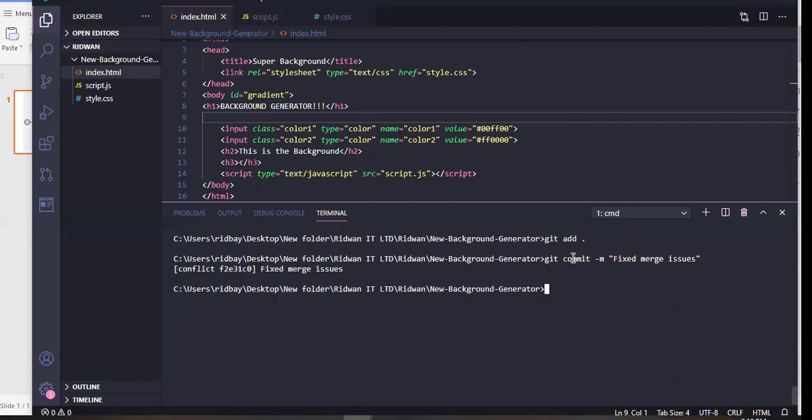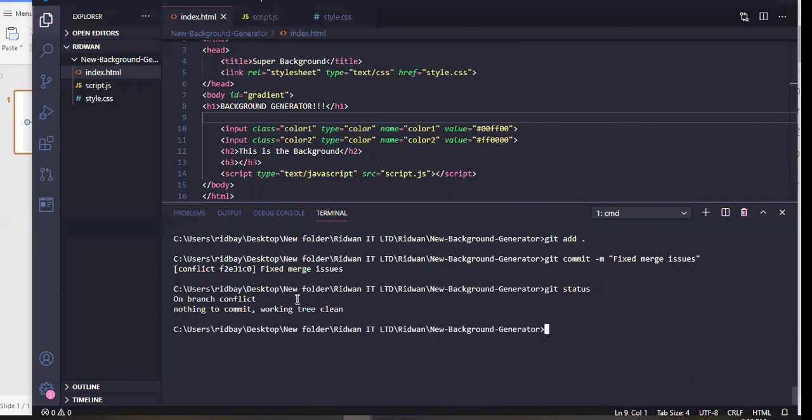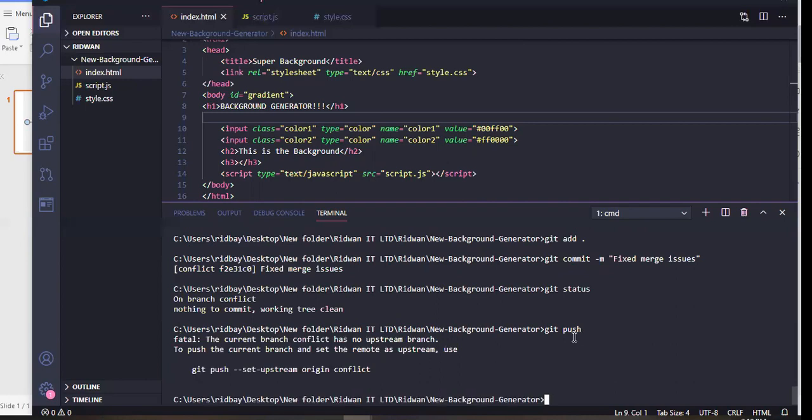So let's do git status again just to see where we are. If I do git status, you see, on branch commits, nothing to commit, working tree clean. And I'm going to do git push again. I got this, and